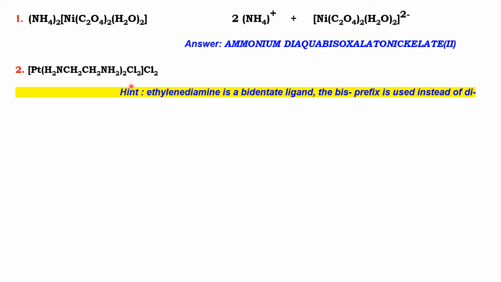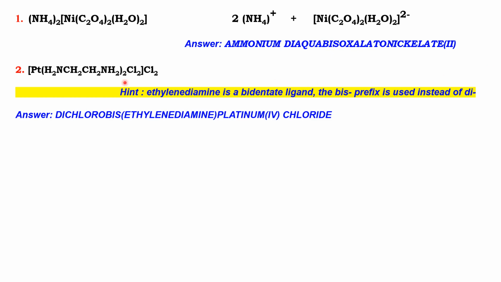Take this example. The central metal atom is platinum and we have two ethylene diamine molecules and two chloride ions. We know ethylene diamine is a bidentate ligand and bis has to be used. This is a chelating ligand and the term contains di, ethylene diamine. So we have to use bis as the prefix. Hence the name of the compound becomes dichloro bis-ethylene diamine platinum 4 chloride.